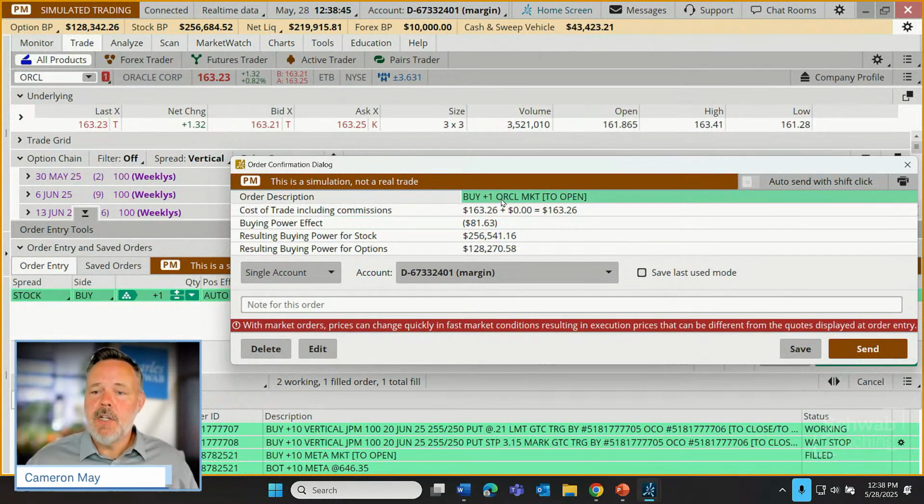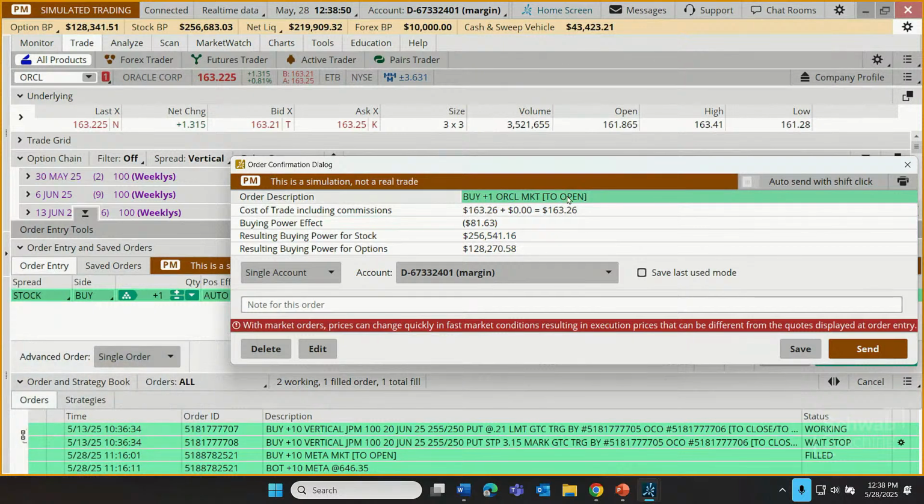We're going to buy 1 share of Oracle at the market price. This is to open a new position. Looks like that's set to cost us about $163.26. There's not a commission on this trade, but there can be on some types of trades. It's even given us a nice little handy reminder down here. Hey, Cameron, with market orders, prices can change quickly in fast market conditions, resulting in execution prices that can be different from the quotes displayed at order entry. That's an important disclosure. But let's send this off.